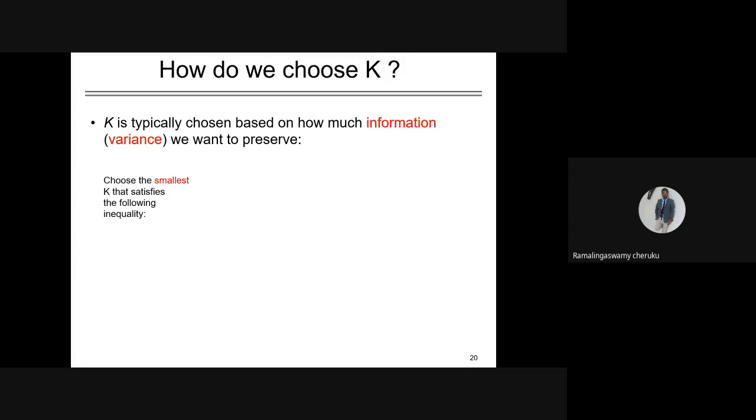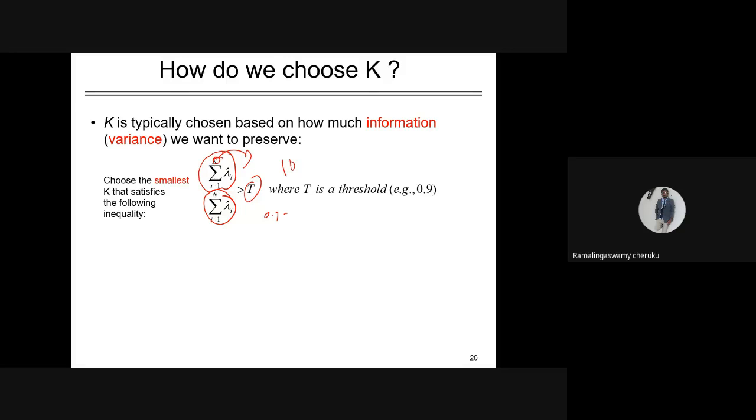So K is typically chosen based on how much information is preserved, in terms of the variance we want to preserve. Choose the smallest K that satisfies the following inequality. This is the total variance, and T is how much we want to preserve. Suppose T is 0.9, I want to preserve 90% of variance. For which K this inequality holds, that is the best K you want.